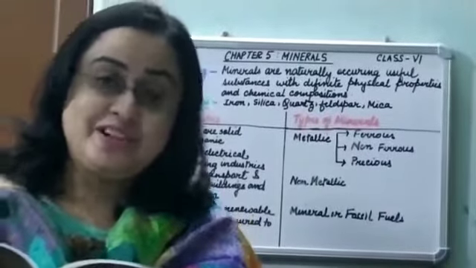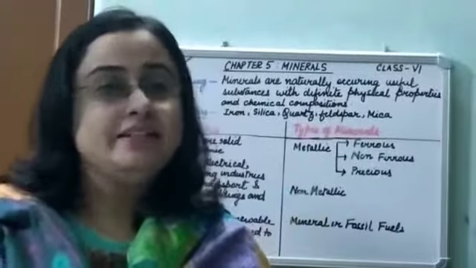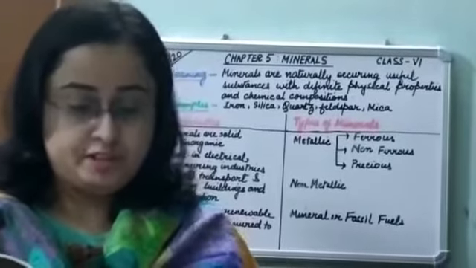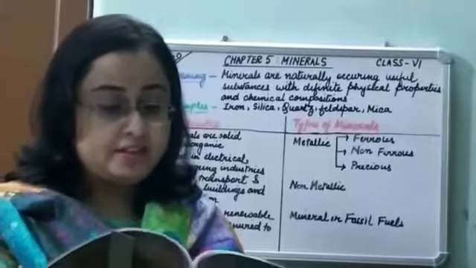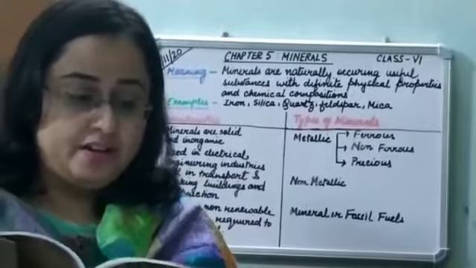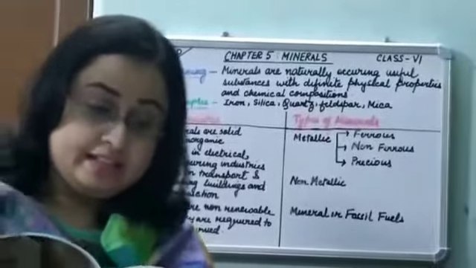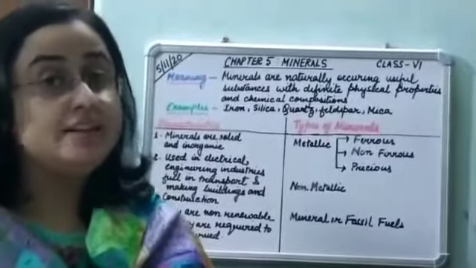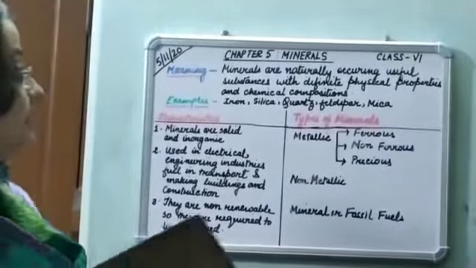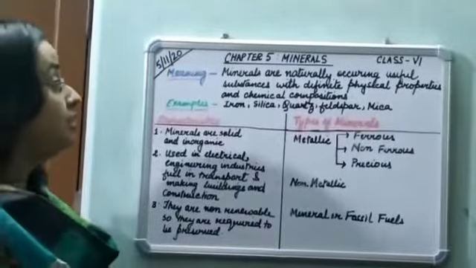Metallic minerals are good conductors of electricity. As a result, they are used by the electrical industries and other industries that produce electrical goods. The non-metallic minerals are poor conductors of heat and electricity. Alright, so for that reason, what we need to study is the basic difference between the metallic and the non-metallic minerals.